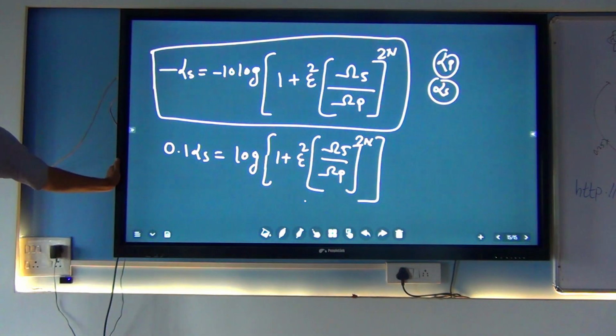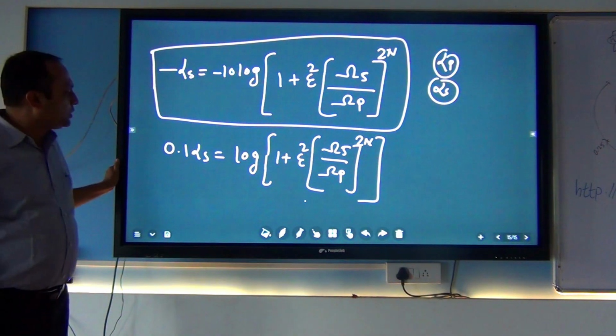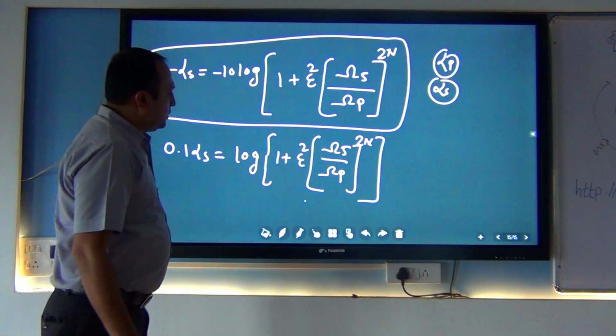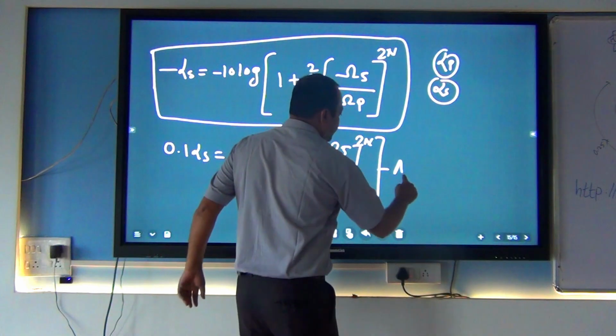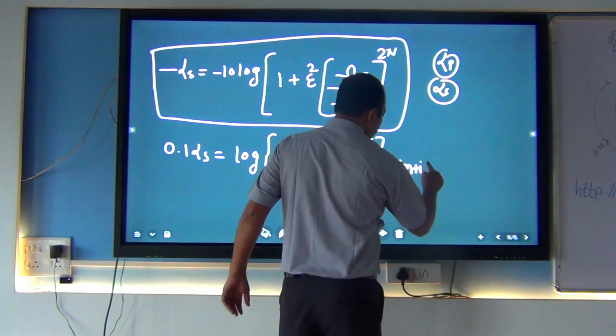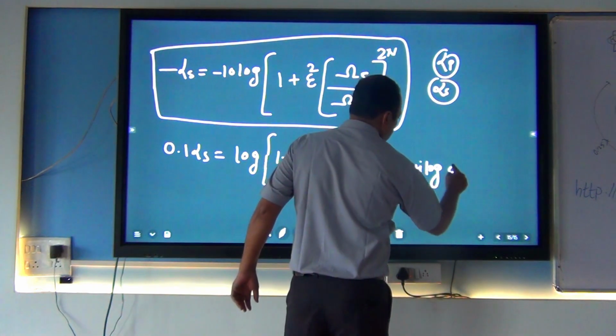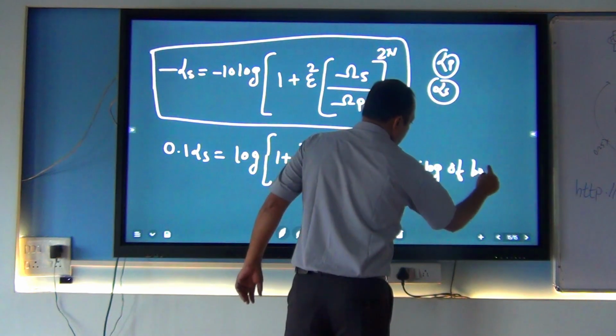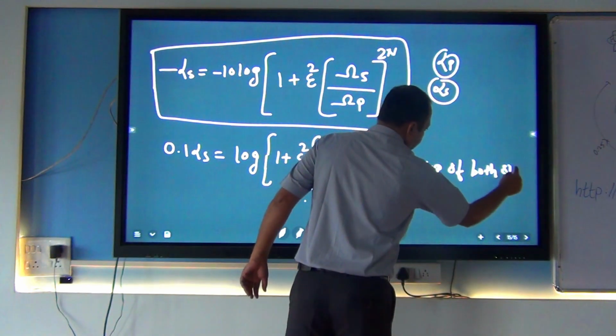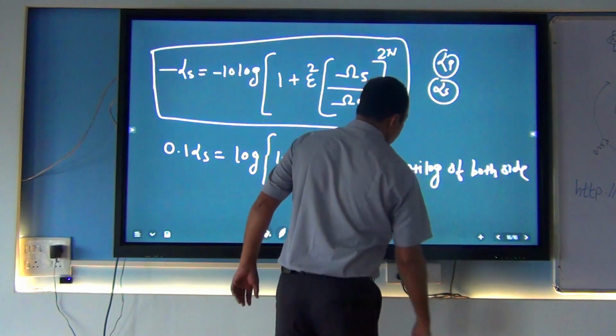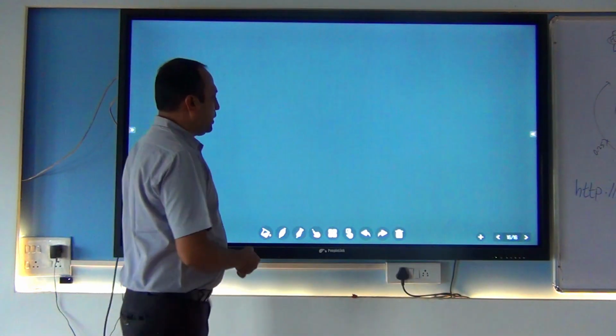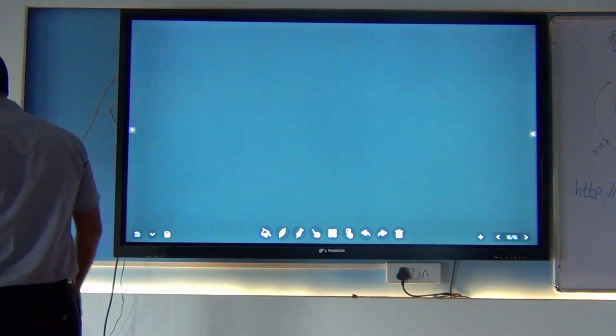Now take the anti-log of both the sides. What happens when I take the anti-log of both the sides? So take the anti-log of both the sides.